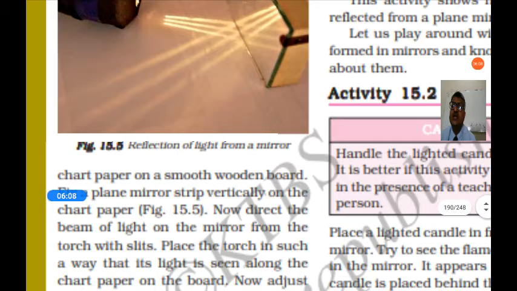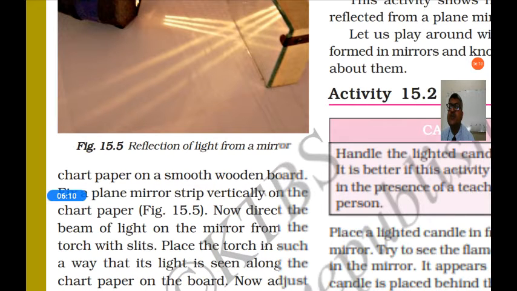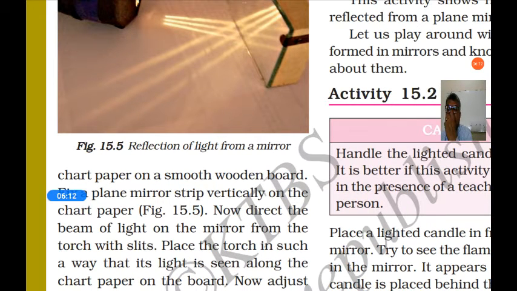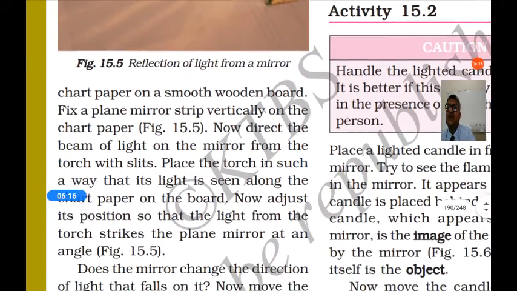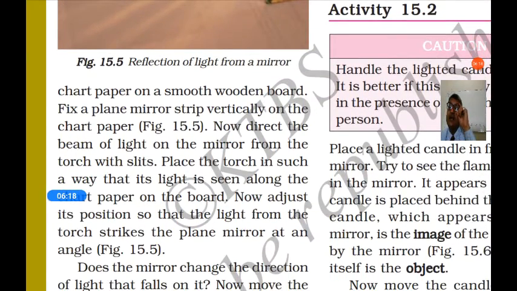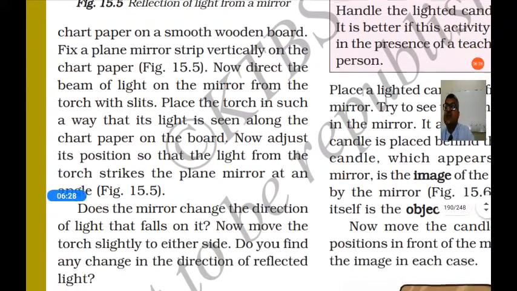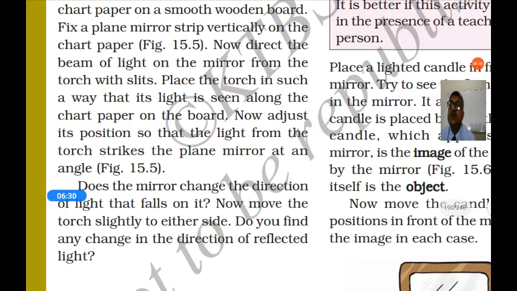chart paper on a smooth wooden board. Fix a plane mirror strip vertically on the chart paper. Now direct the beam of light on the mirror from the torch with slits. Place this torch in such a way that its light is seen along the chart paper on the board. Now adjust its position so that light from the torch strikes the plane mirror at an angle.